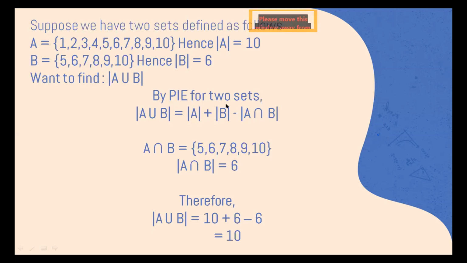Going theoretically, we have pi for two sets. The number of elements in A union B is equal to the cardinality of A plus the cardinality of B minus the cardinality of A intersection B. And we know that A intersection B is this thing right over here that is common in both of them. And that's why 6, 7, 8, 9, 10, and its cardinality is 6. Therefore, the cardinality of A union B will be 10 plus 6 minus 6. And the number of elements in the set of both A and B means the number of elements in A or B.